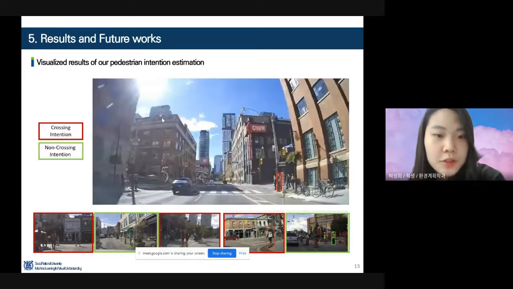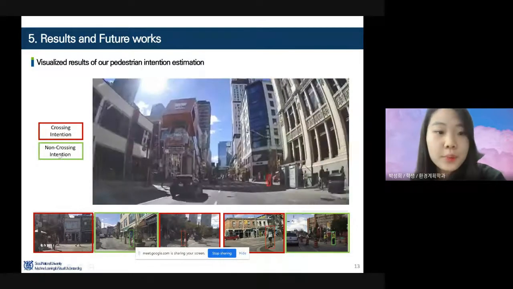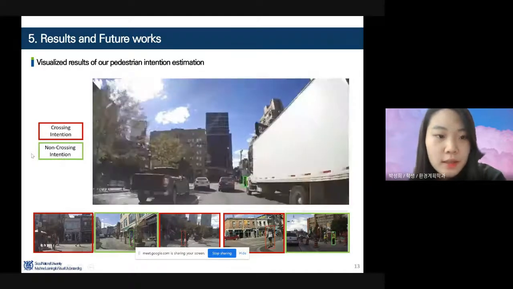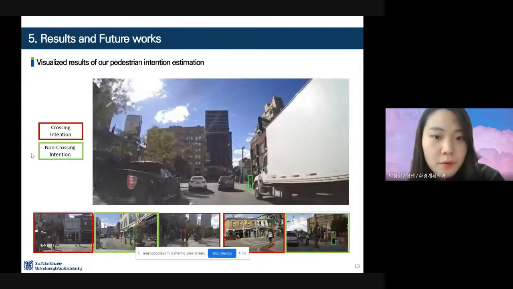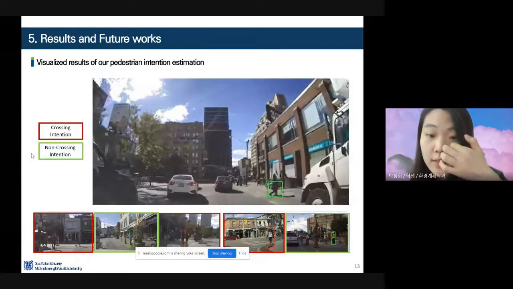This is the visualized result of our pedestrian intention estimation. I will show the video of our output. The colored box shows the crossing intention prediction. This is the sequence video example of our model output. You can see the colored box showing the crossing intention in the video.